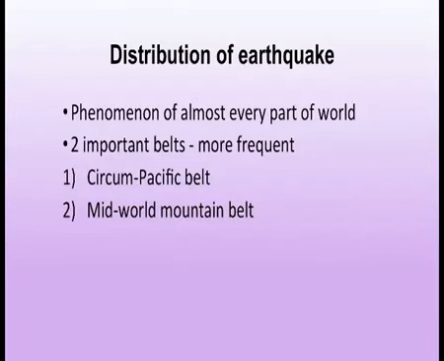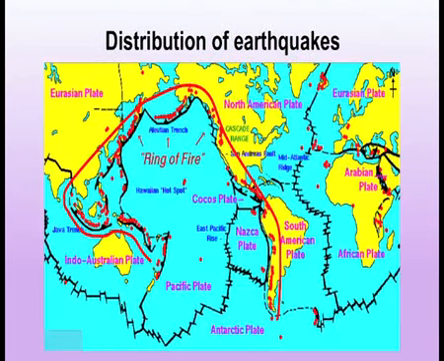We have heard about and seen seismic activities in the sea and tsunamis in India also. Now the distribution of earthquakes: it is a phenomenon of almost every part of the world. It takes place in different parts of the world, and two important belts can be identified where it is most frequent. They are the Circum-Pacific Belt and the Mid-World Mountain Range, similar to the occurrence of volcanoes. In this picture you can see the map. Again, it coincides with the places where volcanic eruptions take place.